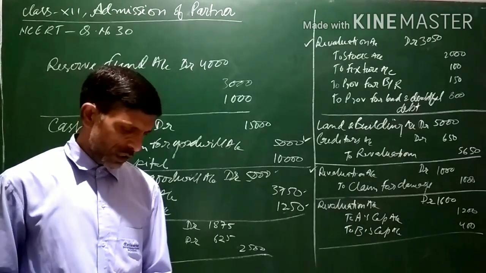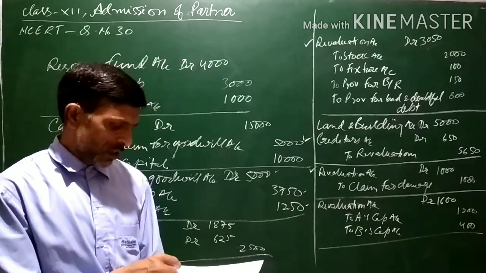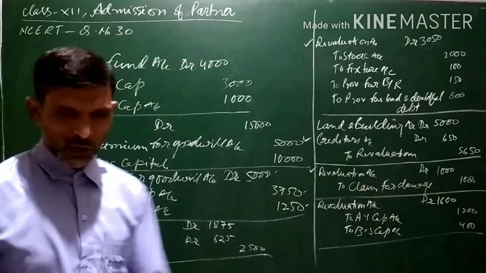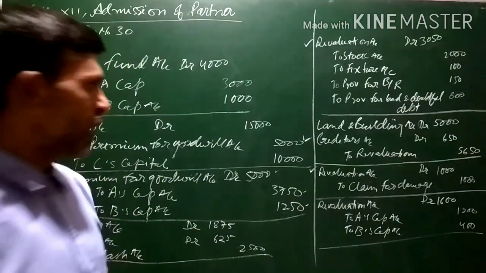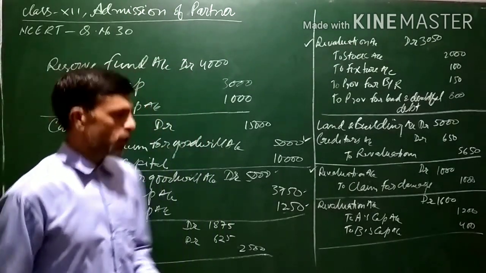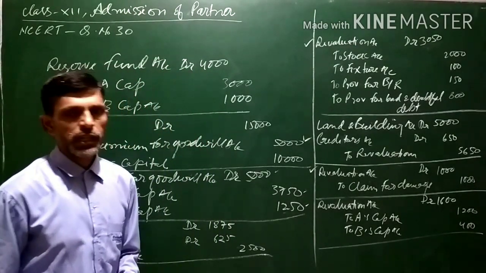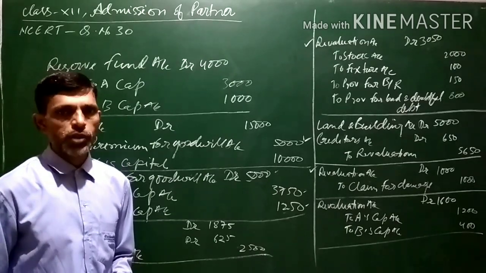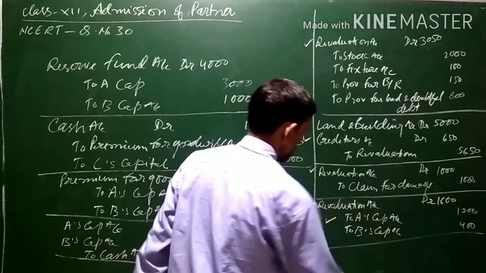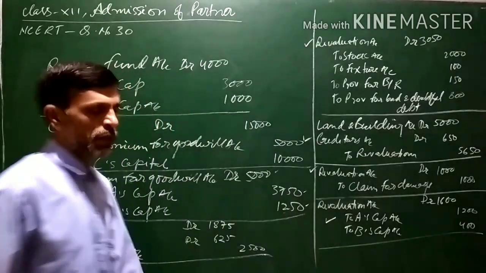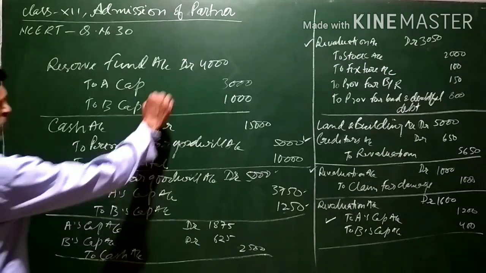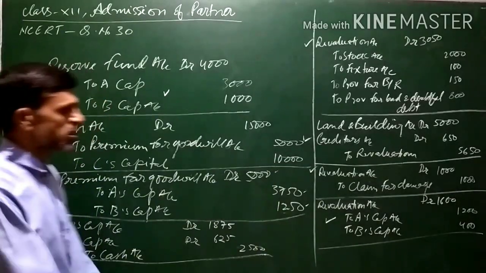And for this, if we have to prepare the balance sheet, we can also draw the balance sheet. Before drawing the balance sheet, it is important to prepare the partners' capital account, because the balance of the partners' capital account will change on account of admission of the partner. First, gain on revaluation is transferred to the partners' capital account. Secondly, the balance of reserve fund is transferred to the partners' capital account.